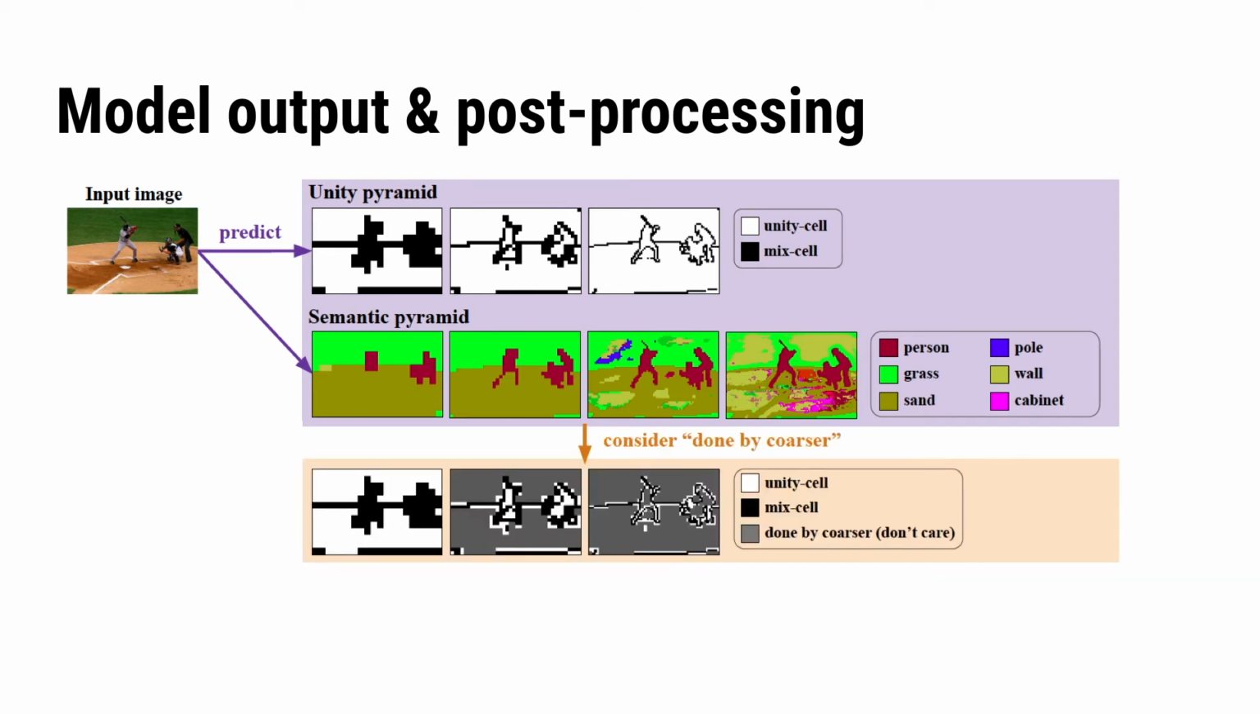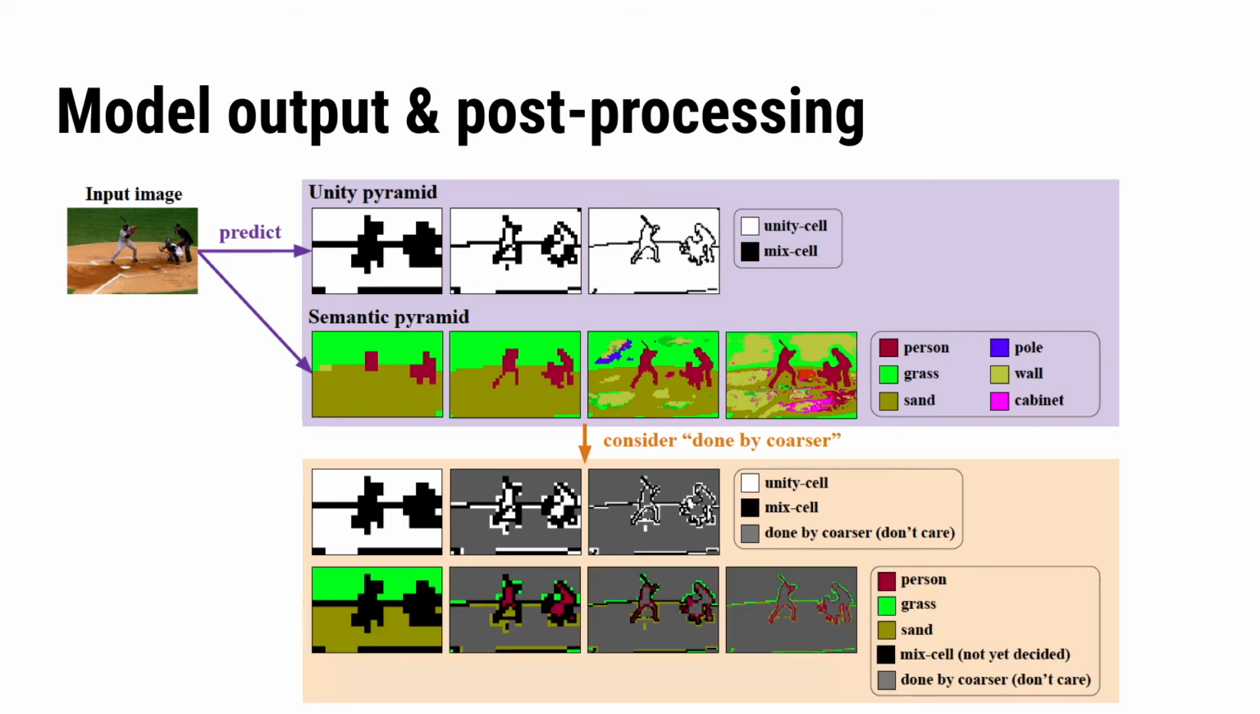Our post-processing step will take the prediction only if the pyramid scale is specialized to it. The first step is to mark all cells that are covered by a unity cell at any cursor levels as done by cursor in the unity pyramid. Then, in both training and inference phase, we ignore the semantic predictions of all mixed cells and done by cursor cells. Finally, we simply resize the 4 post-processed semantic predictions and sum them together to form the final prediction.